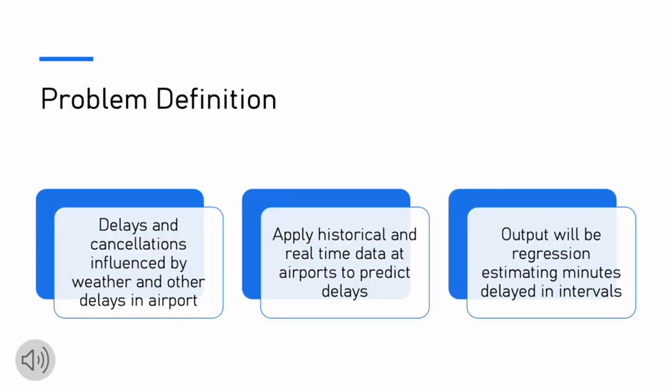Flight delays are increasing in both severity and frequency, but many of them can be predicted using known factors like weather, airport congestion, and scheduling. With access to historical flight and weather data, our goal is to build a machine learning model that predicts the expected delay time for a flight using regression, as well as providing a cancellation probability. This approach can help both passengers and airline operators make better decisions ahead of time and reduce the impact of disruptions.